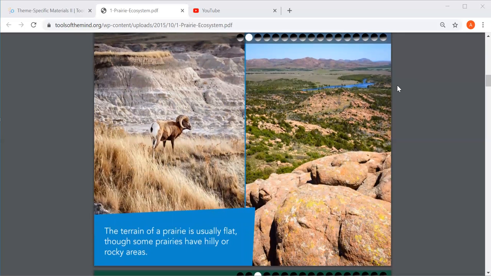The terrain of a prairie is usually flat, though some prairies have hilly or rocky areas. So as you can see in the picture, you can see some rocks, you see a little bit of grass, it looks like it's bumpy.